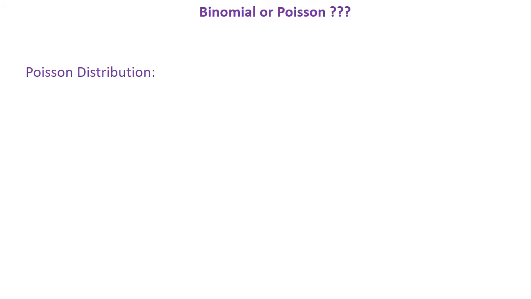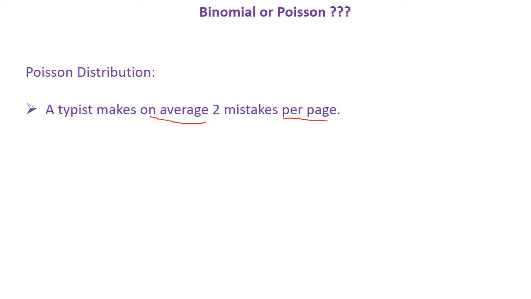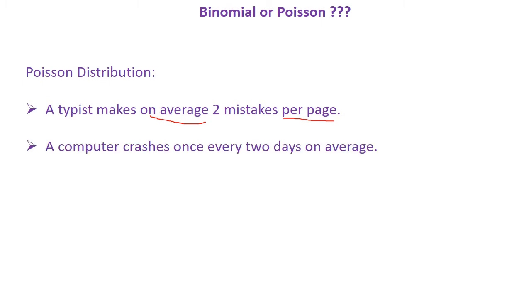Now I'm going to give you some examples of Poisson distribution. A typist makes on average two mistakes per page. So here you can see that there is the word on average and per page. Another illustration: a computer crashes once every 2 days on average. So here you can see that a computer crashes on average once in every 2 days.